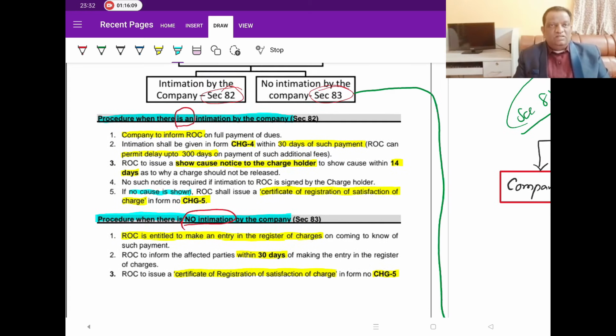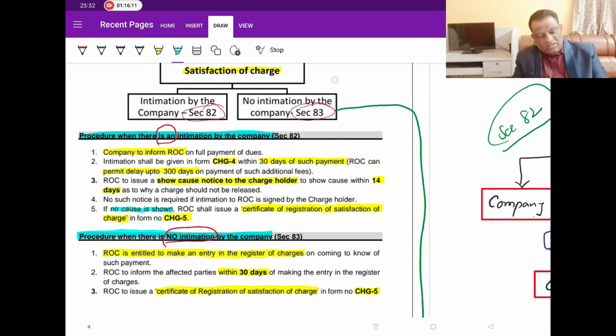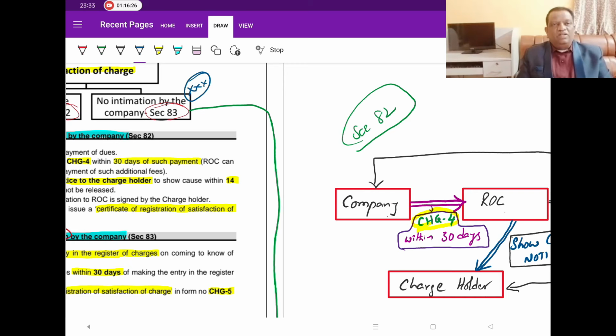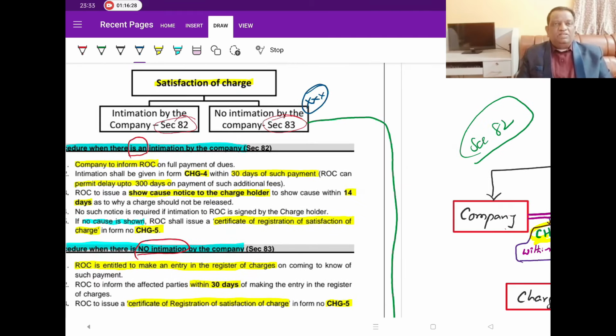But at times, I'm repeating it, take one star to this, because of late he has started asking questions on this. When the company informs the ROC, the process is simple and very logical. Everybody is aware. What happens? The company has repaid the money and the banker is okay with that.